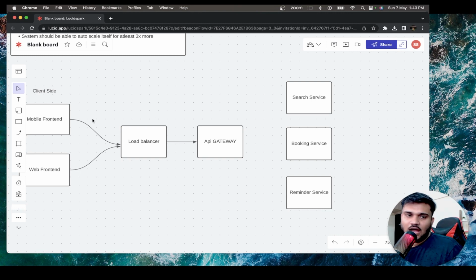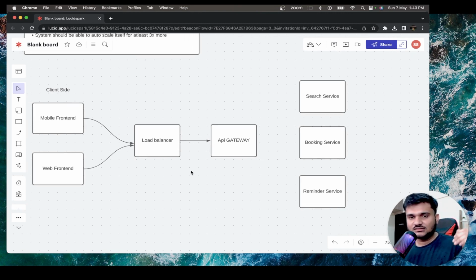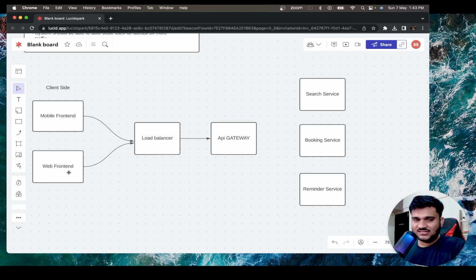Our mobile front end or web front end, whatever front end, is just going to tell us that I want to search for something. After some time, it might say I want to book something, I want to cancel my booking. It is just going to tell us what request it has to make. Now, the load balancer's only task is to balance out the load between the whole architecture, right? Now, what will happen is